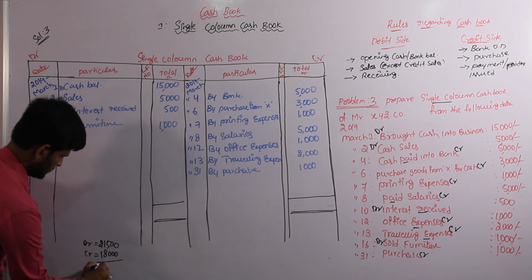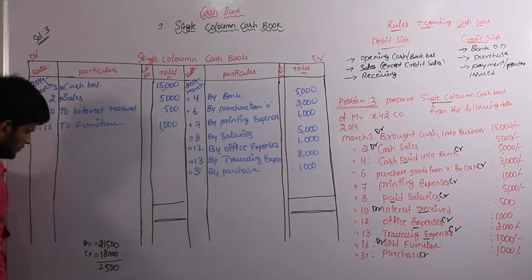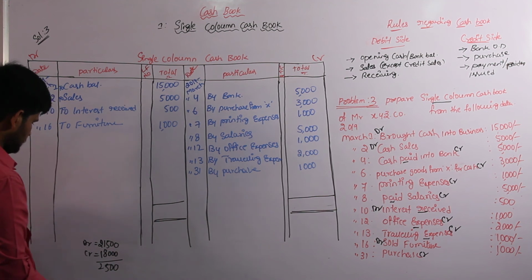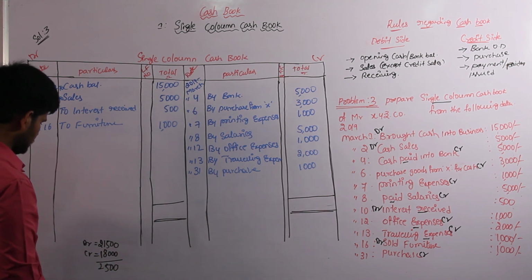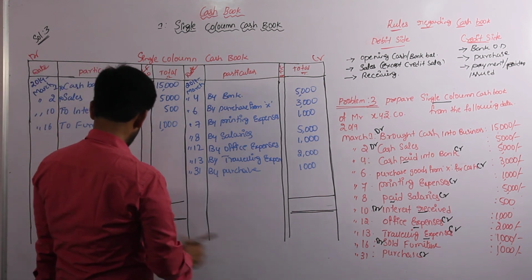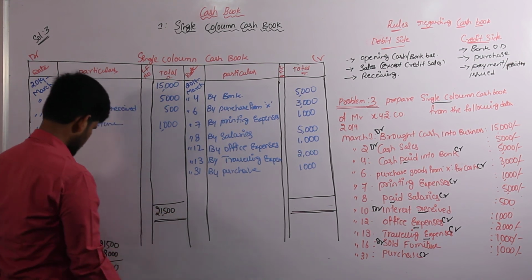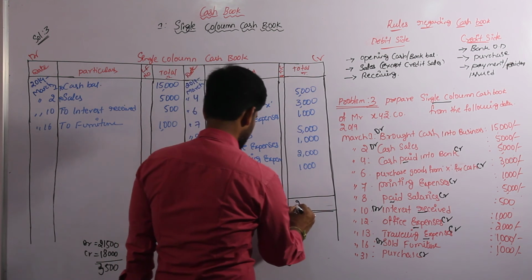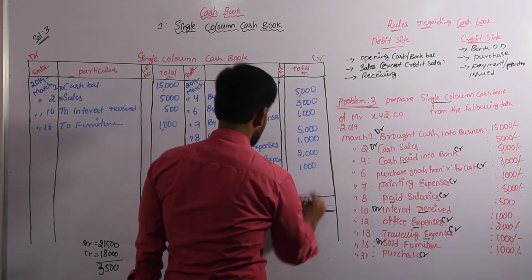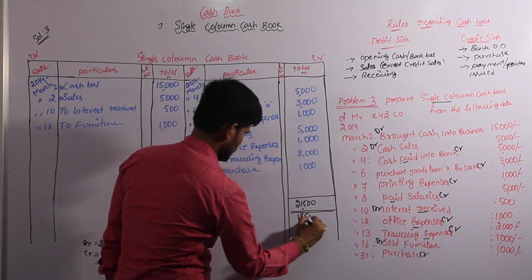The difference is 3,500. The debit side is the excess value, that is 21,500. Here also 21,500 is the total, and this is the lesser value, 18,000.